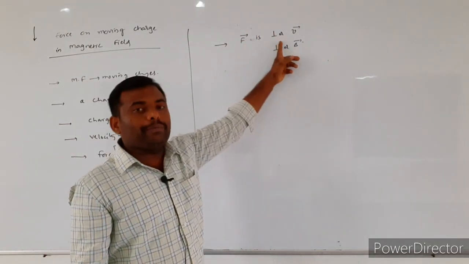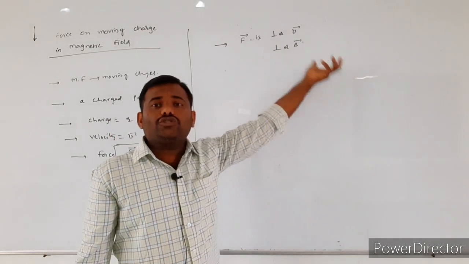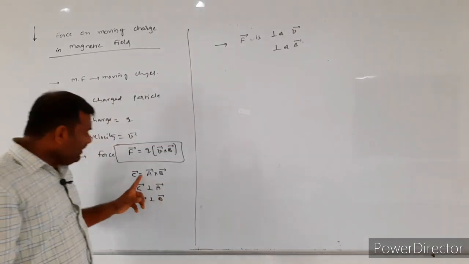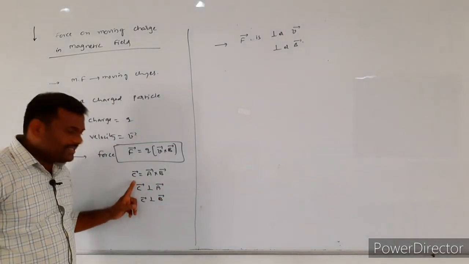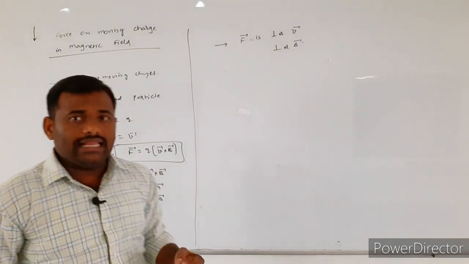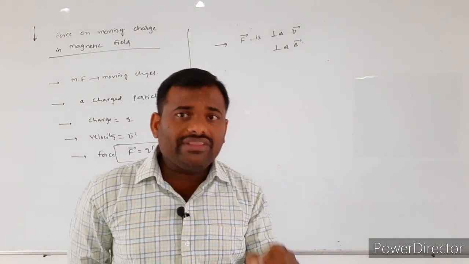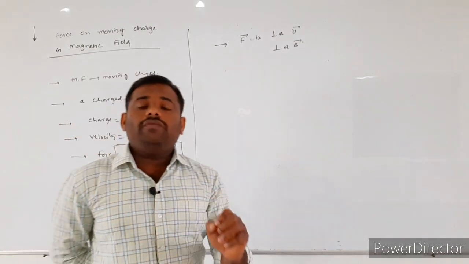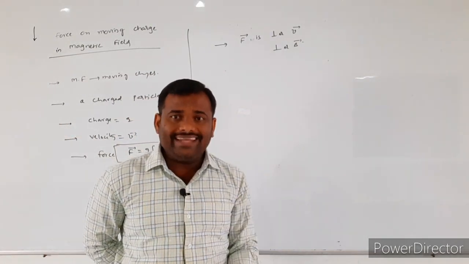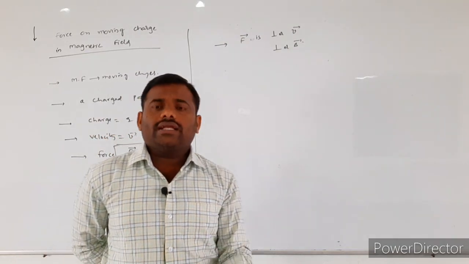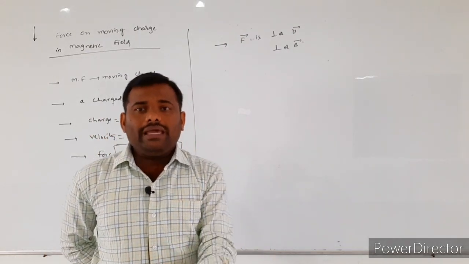Once again, C bar is equal to A bar cross B bar means that the direction of C bar is always perpendicular to the plane in which vectors A bar and B bar are present.